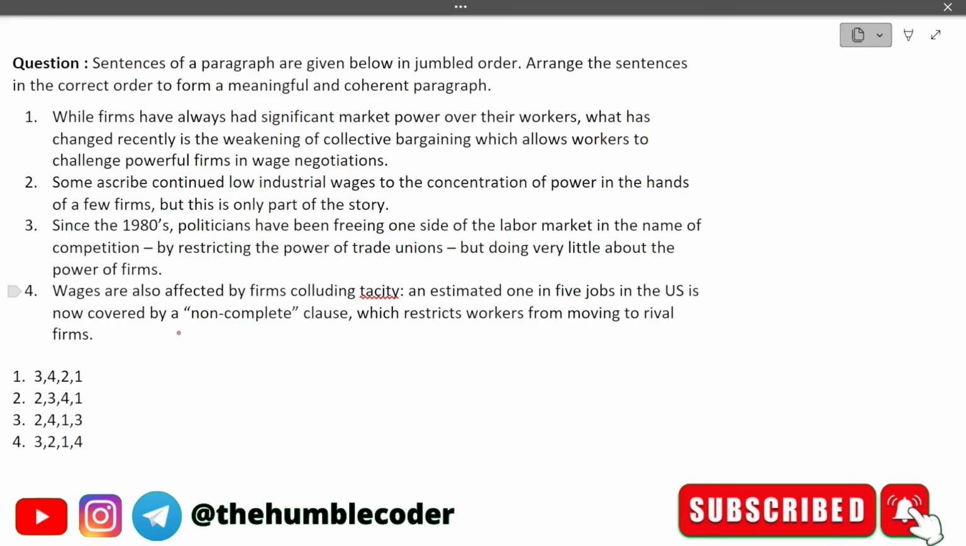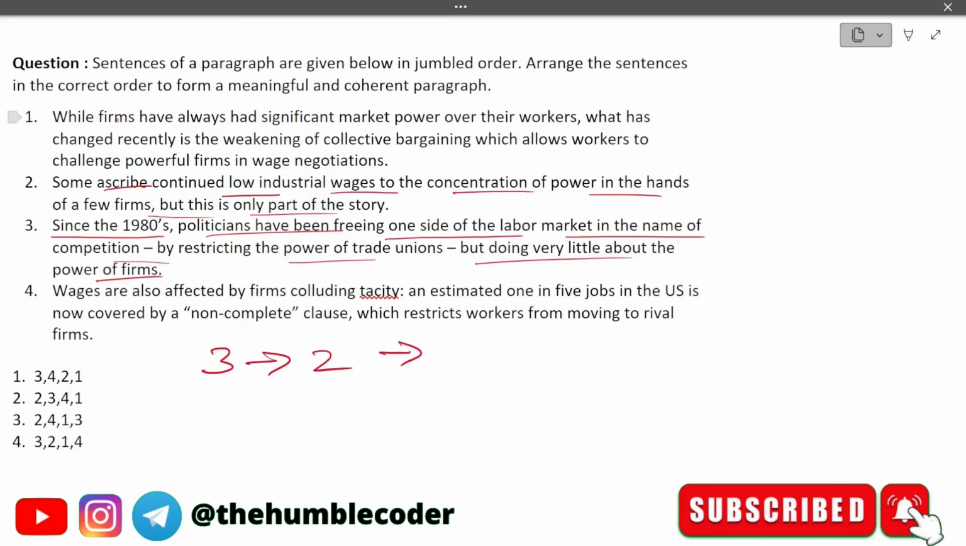Now let's see what is the correct arrangement in this case. First sentence will be this one: Since the 1980s, politicians have been freeing one side of the labor market in the name of competition by restricting the power of trade unions, but doing very little about the power of firms. The sentence will start with this. Then the next sentence is: Some ascribe continued low industrial wages to the concentration of power in hands of a few firms, but this is only part of the story.